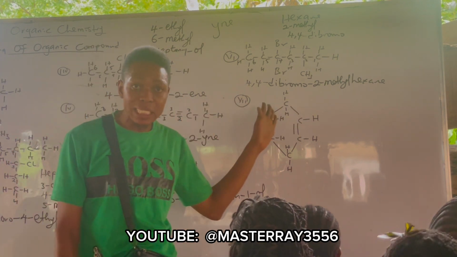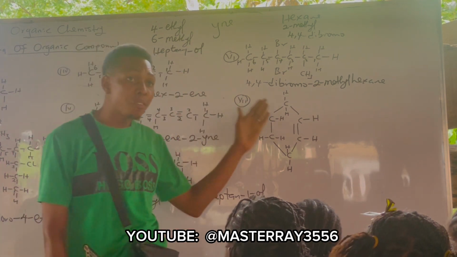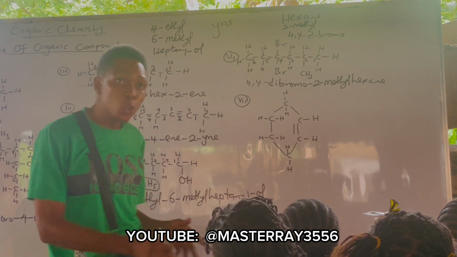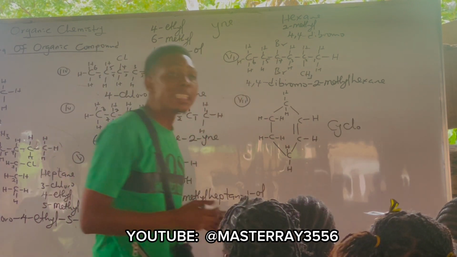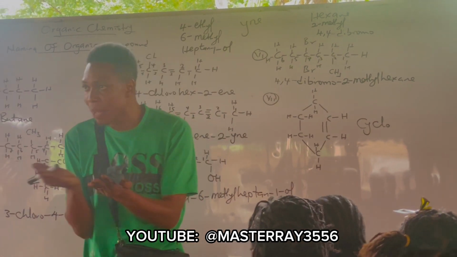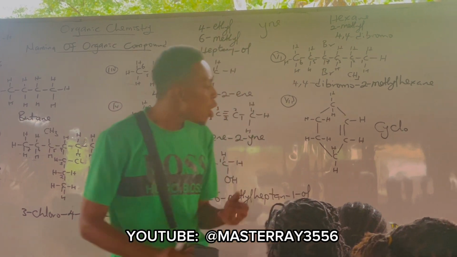This one is in a ring form, right? Which is in a cyclic form. Whenever it's in a ring form, you use the word cyclo. You use the word what? Cyclo. The cyclo there is the base name. Are you following? The cyclo there is the what? The base name.